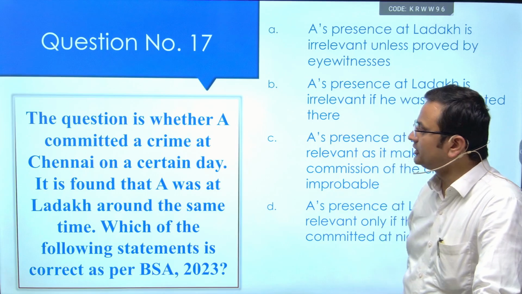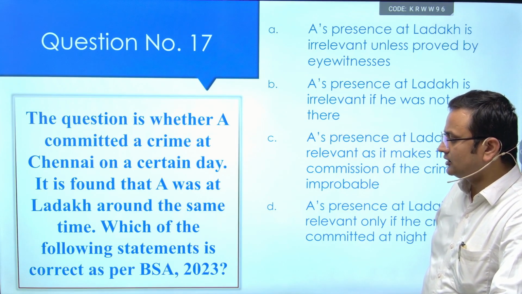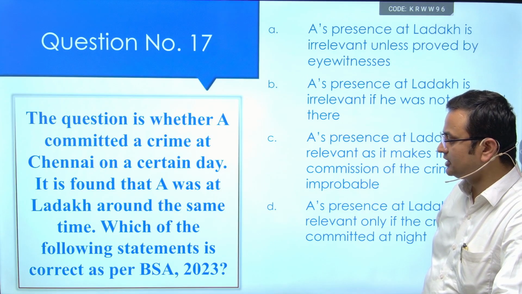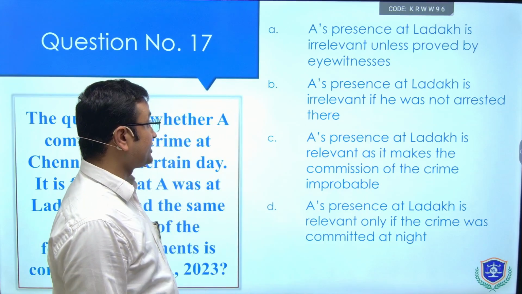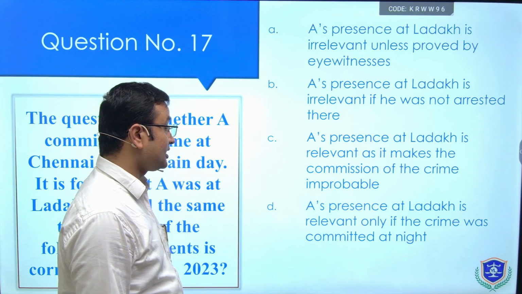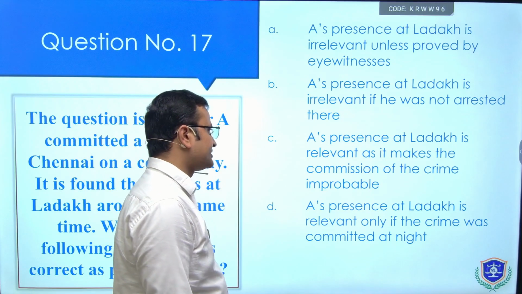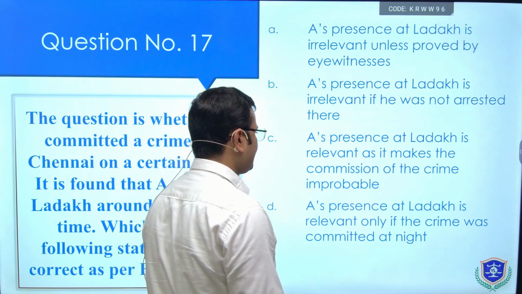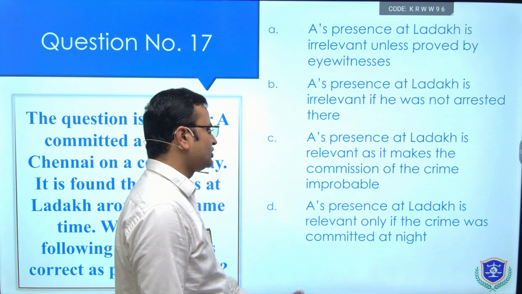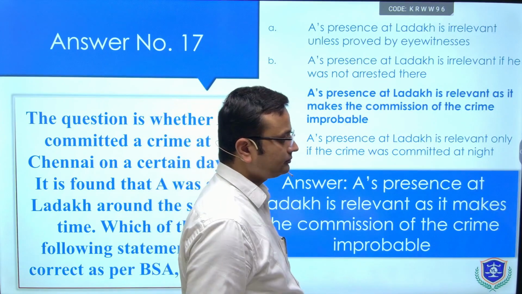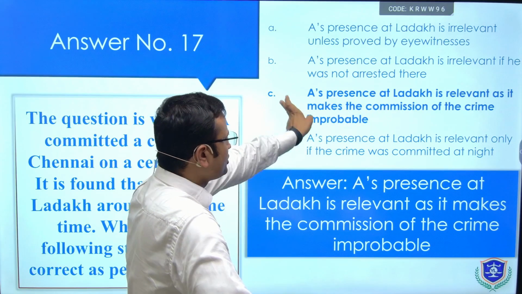The question is whether A committed a crime at Chennai on a certain day. It is found that A was at Ladakh around the same day. Which of the following statements is correct as per BSA 2023? A's presence at Ladakh is irrelevant unless proved by eyewitnesses. A's presence at Ladakh is irrelevant if he was not arrested there. A's presence at Ladakh is relevant as it makes the commission of the crime improbable. A's presence at Ladakh is relevant only if the crime was committed at night. See the answer, A's presence at Ladakh is relevant as it makes the commission of the crime improbable.